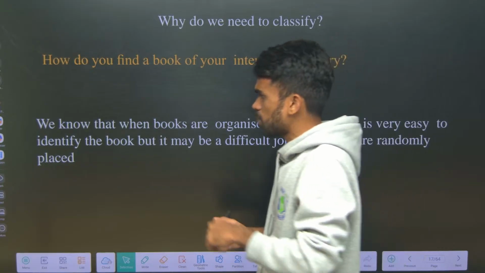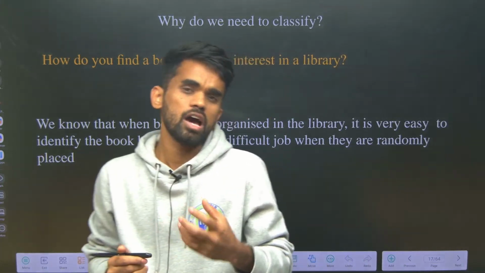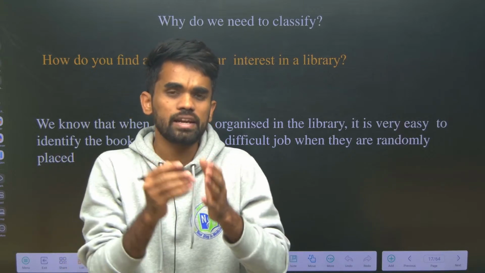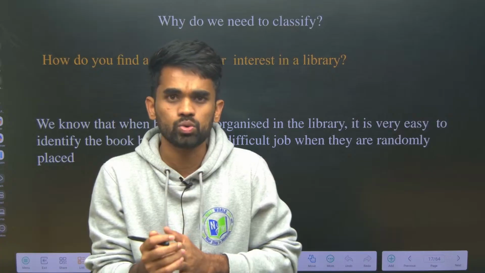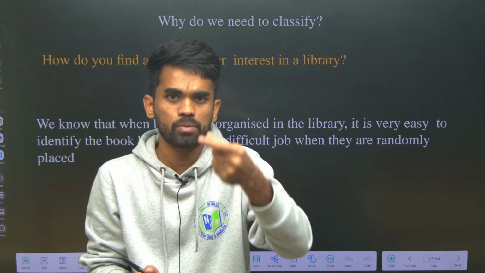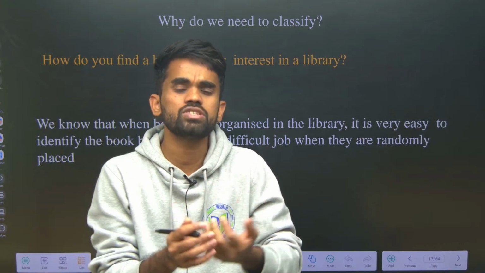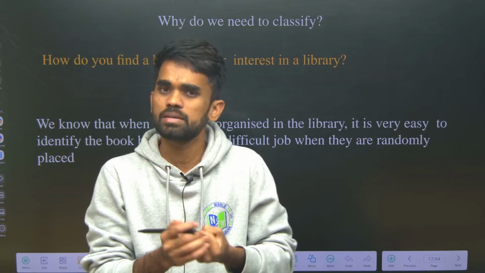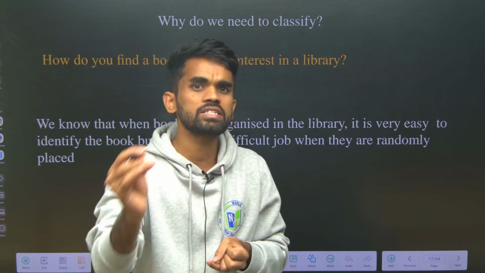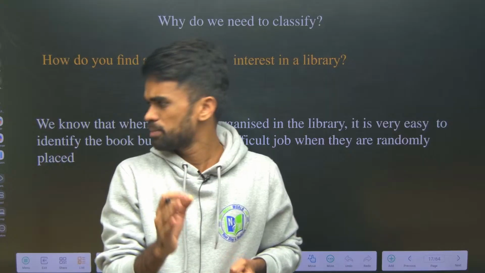For example, if I take the carbon family, what is the general electronic configuration we write? We write it as ns2 np2. It means all the elements in the 14th group, the carbon family, have similar chemical properties and similar electronic configuration. If they have similar electronic configuration, their reactions also look similar, that's why.